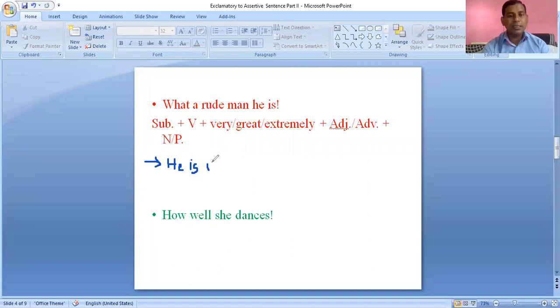Before that there is an article, that's why we will use a. Then very, then rude. He is a very rude man. What a rude man he is.